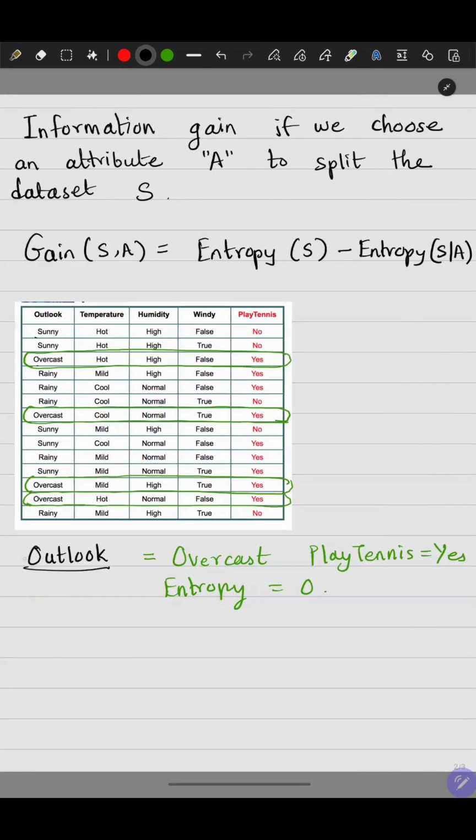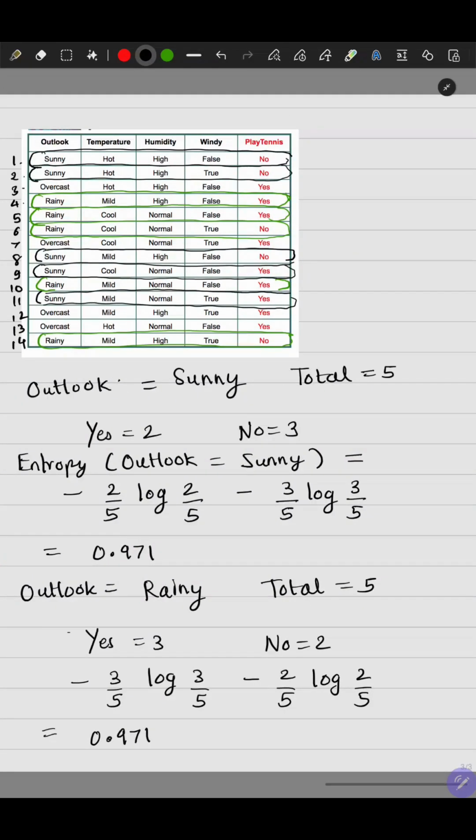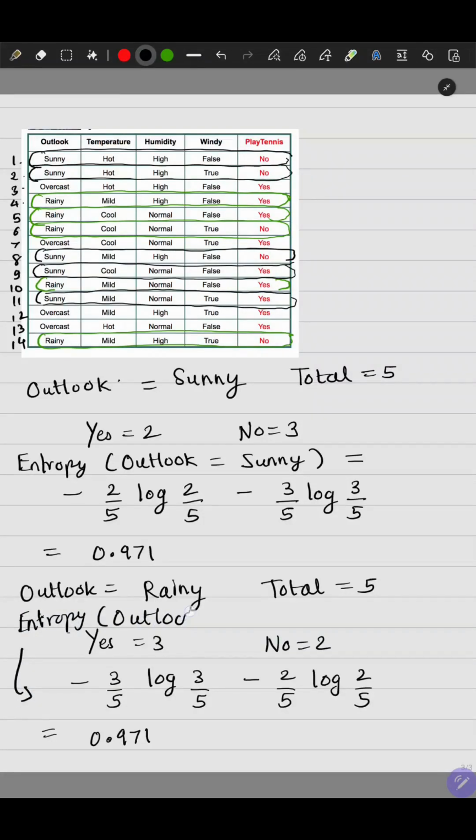Now remember these numbers. Entropy when outlook equals overcast is 0. Entropy when outlook equals sunny is 0.971, and entropy when outlook equals rainy is 0.971 again. So now we'll calculate a weighted average of these.